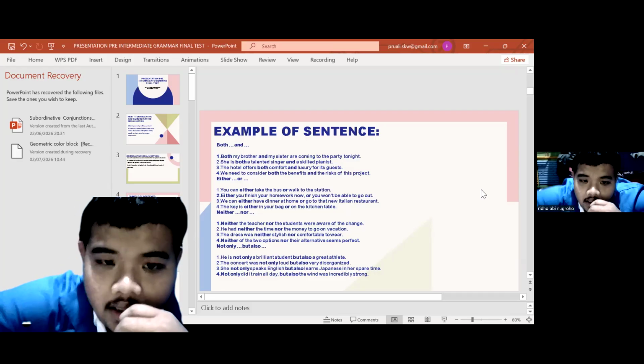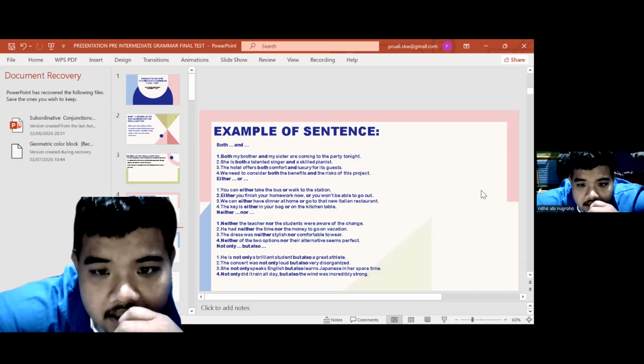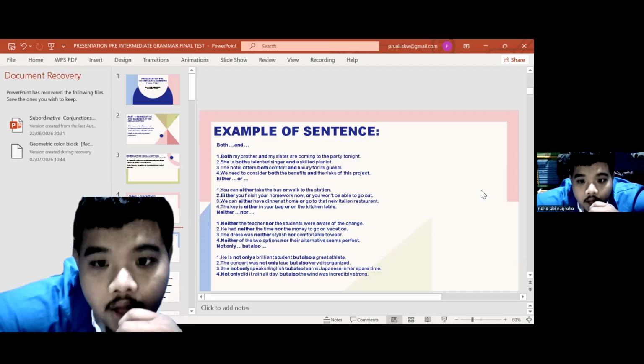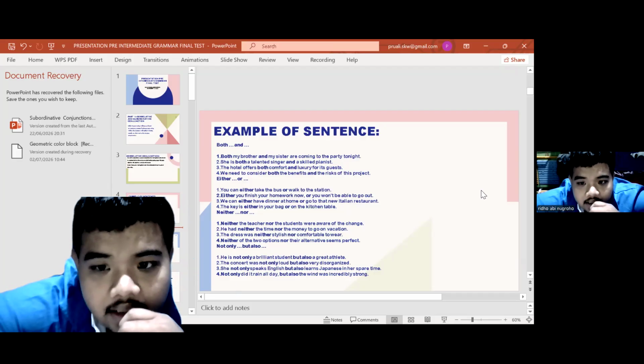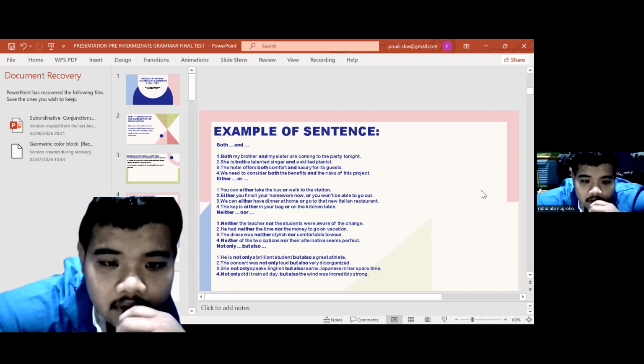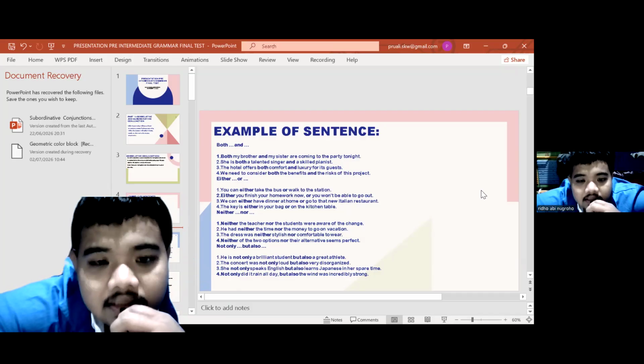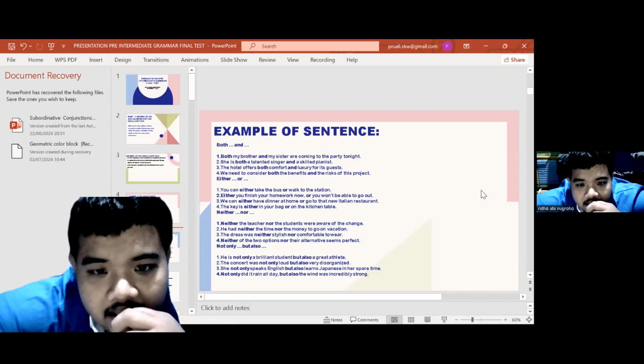Either or. You can either take the bus or walk to the station. Number two, either you finish your homework now or you won't be able to go out. Three, we can either have dinner at home or go to that new Italian restaurant. Four, the key is either in your bag or on the kitchen table.